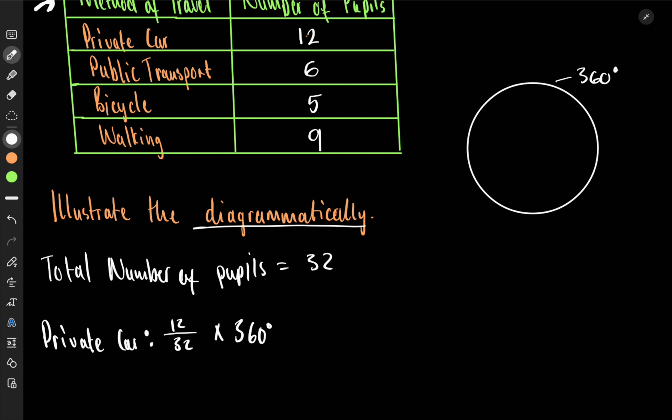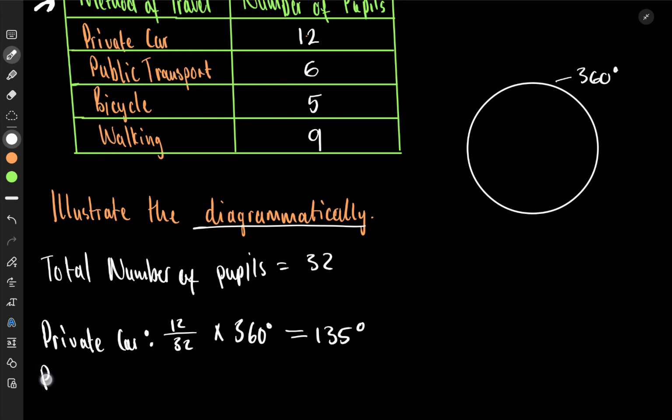Remember, all we want to do is make a diagram that when you look at it, you can know everything just by looking at it. You can see, oh, this is the method that most people use to come to school, and things like that. So here, private car: 12 over 32 times 360 gives 135 degrees. That's for the first one.